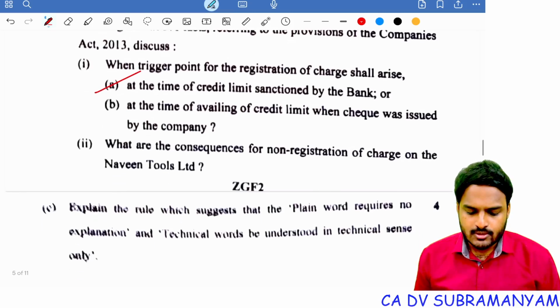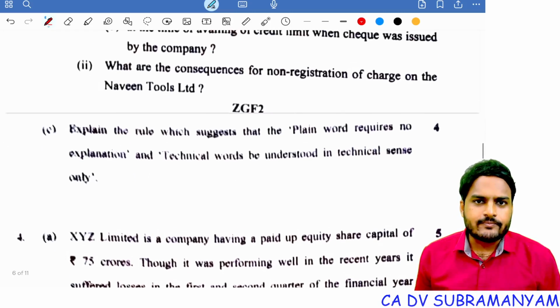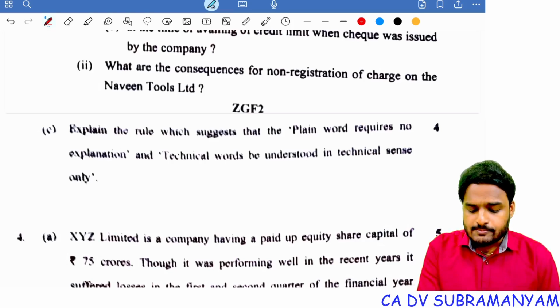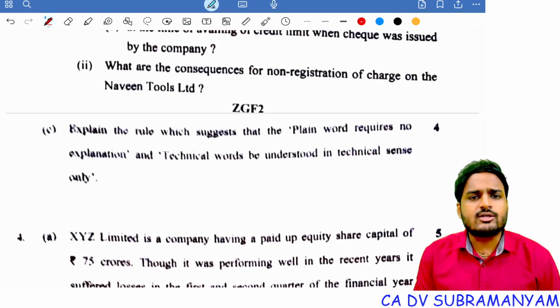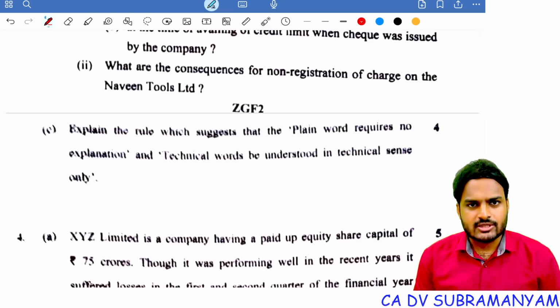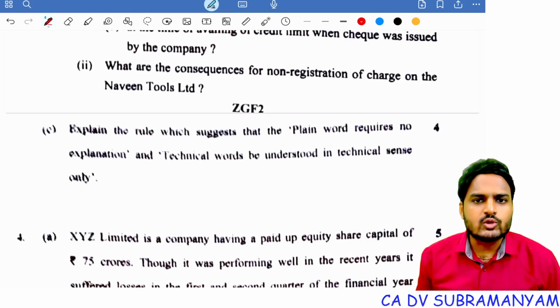Understood? What are the consequences for non-registration of charge on Naveen Tools Limited? The charge becomes void. The debt is valid. The charge becomes void and the debt is payable immediately. The charge holder will not get any rights similar to the rights of a secured creditor. Suppose a company went into liquidation and the charge was not registered, now he can't claim the status of a secured creditor. He will be settled along with unsecured creditors.